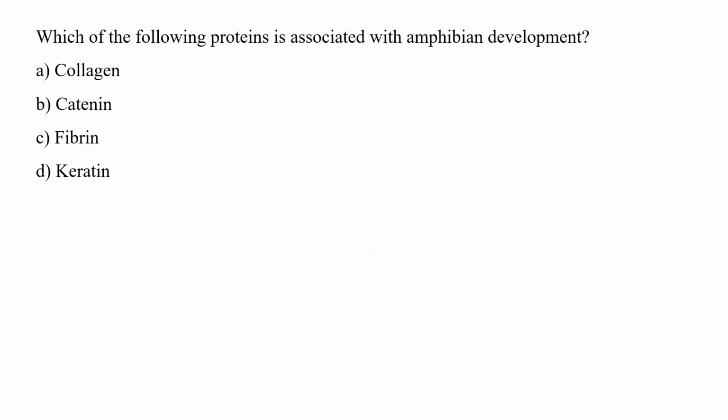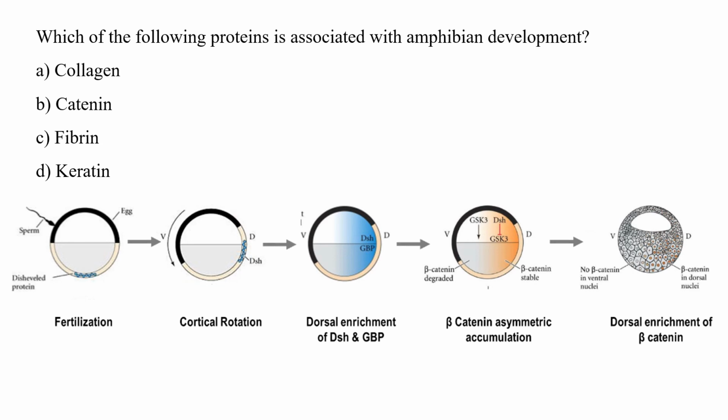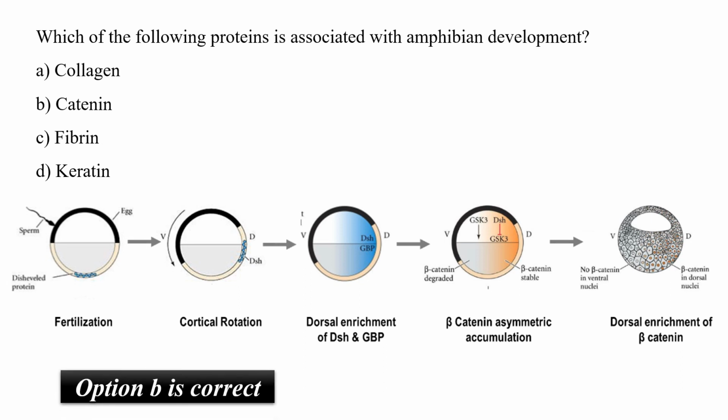Which of the following proteins is associated with amphibian development? Collagen, catenin, fibrin or keratin? If you see it in the diagram, when fertilization happens and the sperm fuses with the egg, a cortical rotation is transiently observed in the amphibian egg. Now there is an asymmetric accumulation of beta catenin, and wherever this accumulates, that side is going to form the dorsal axis of the body pattern. So catenin is associated with amphibian development, in fact, initial amphibian development and axis formation.